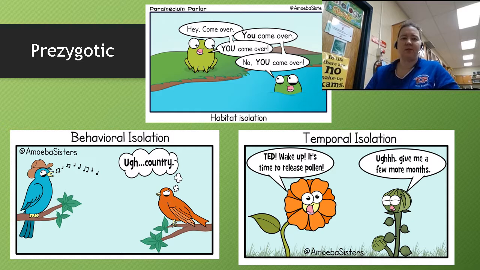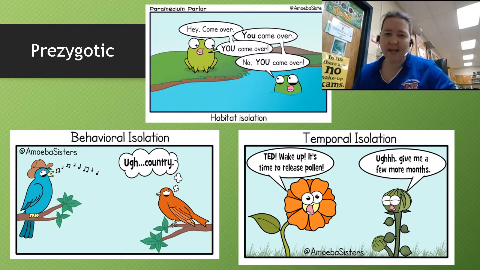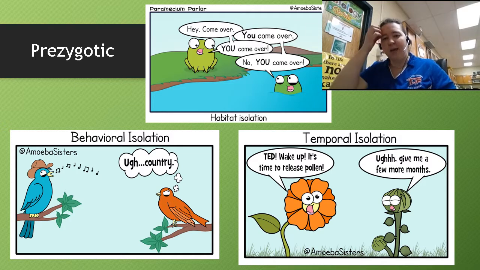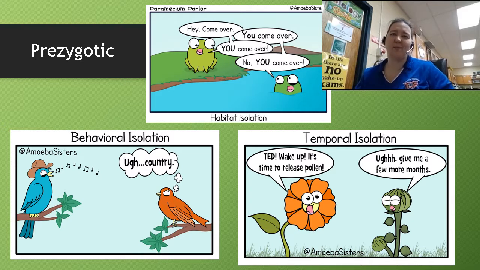So here are some pictures. Some pre-zygotic habitat isolation: you've got the one frog on the land and the one frog in the water, and they can't decide, nobody wants to go to each other's house. Behavioral isolation: you've got the one bird singing country music and the other bird going, country. And then temporal isolation: wake up, it's time to release pollen. And then, give me a few more months. So basically the timing doesn't work out. Those are different ways that isolation occurs in the pre-zygotic.